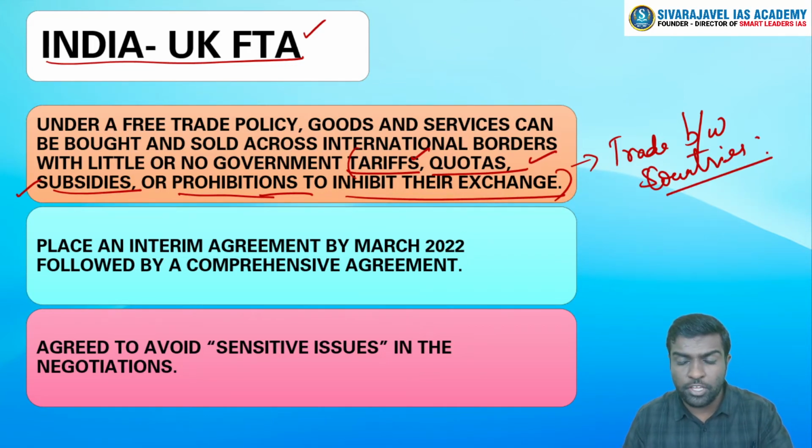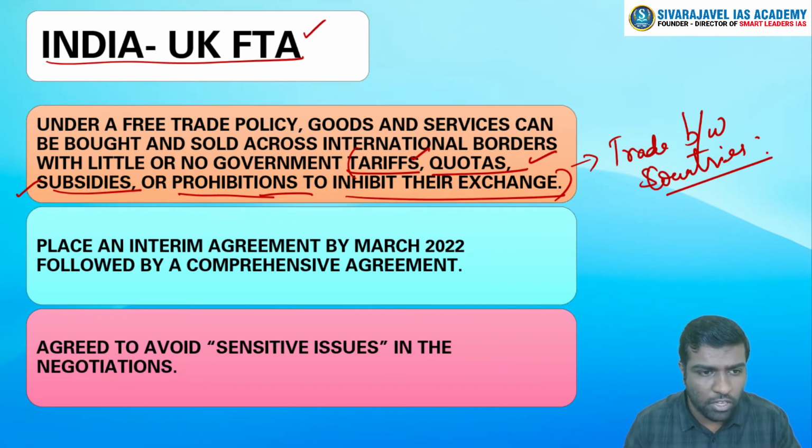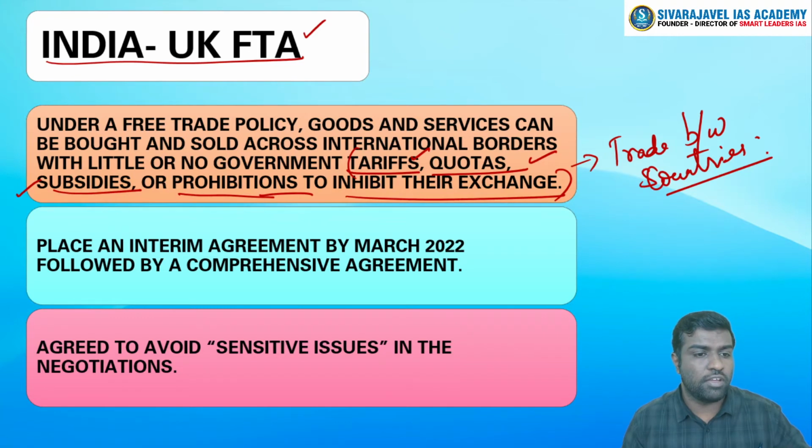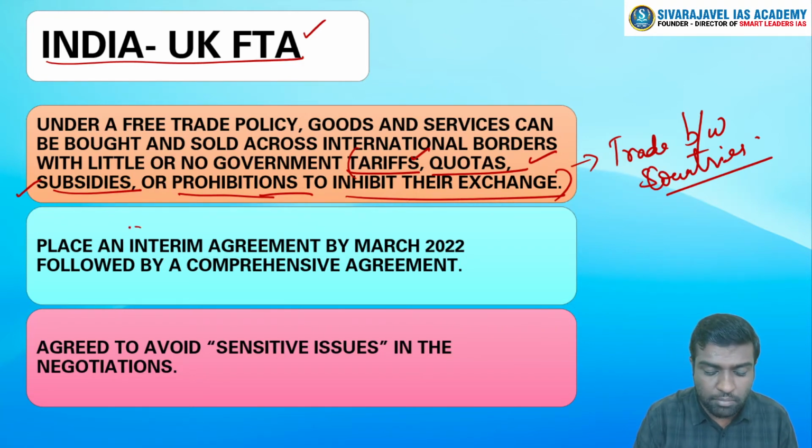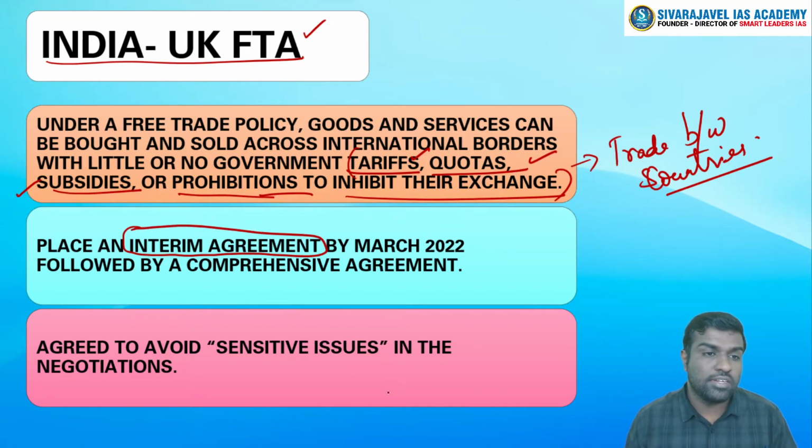Okay, so India and UK have started a dialogue. There has been an authoritative statement from both governments that we have started a dialogue which will go on till 2022. So by the end of 2022, we aspire to reach a conclusion. This is a statement. And before that dialogue process is over, we need to have an interim agreement.